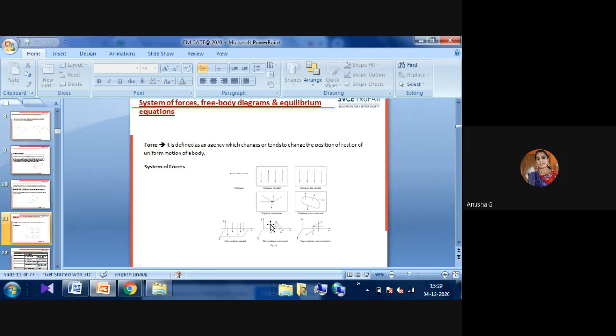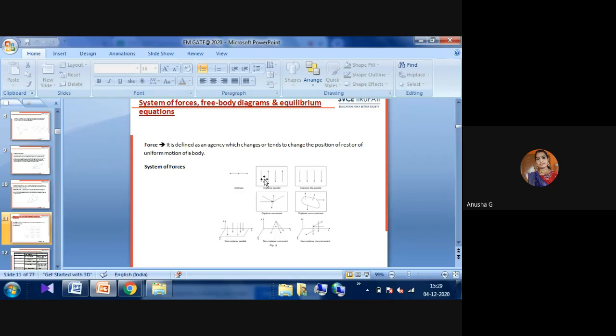There are many systems of forces that we have to learn here. First one is the collinear. Next one is the coplanar forces, coplanar like forces. All of you observe here. This one is the collinear forces. In collinear forces, all the forces will be in one plane and one direction.